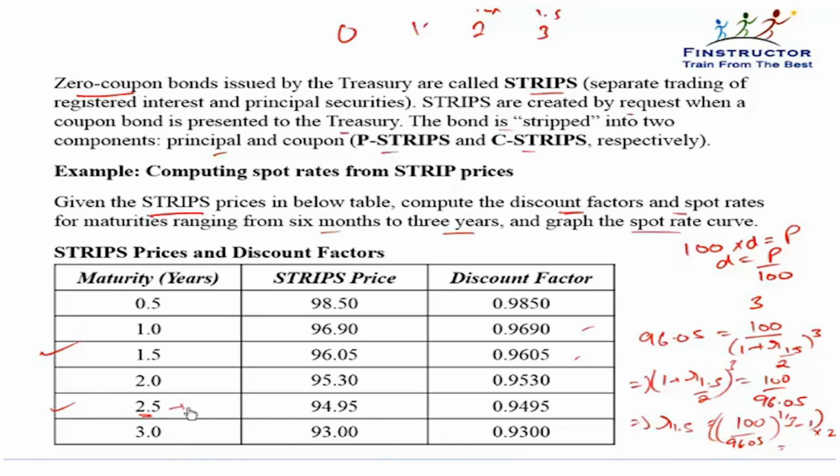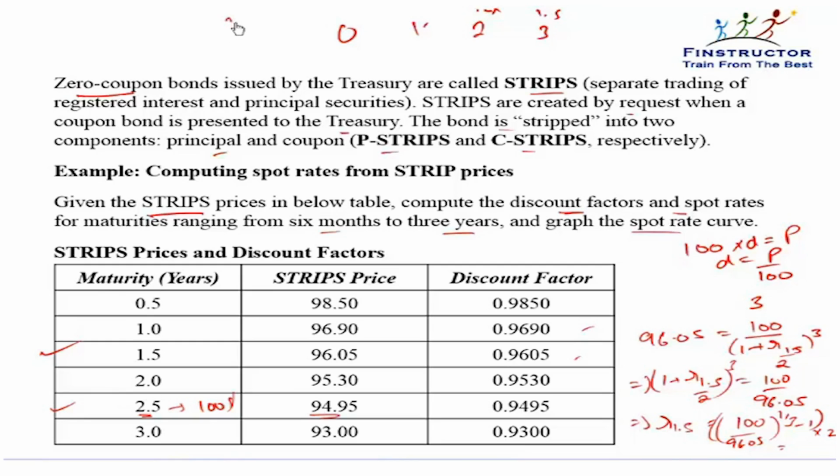How much is that cash flow? $100, because it is a zero coupon bond. That cash flow has a traded price in the market of $94.95. So can we compute the implied interest rate, or the implied yield? That yield will be the rate applicable to 2.5 year cash flows.